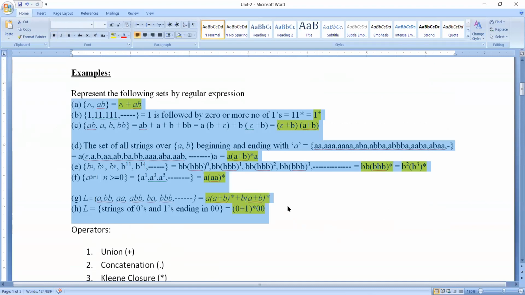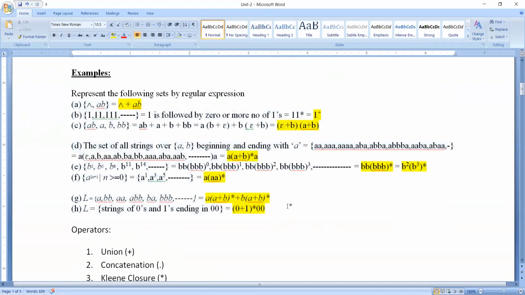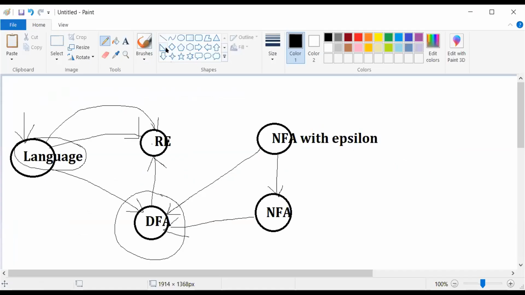How were we able to write them directly? If your language is simple enough, easy to understand, then from the given language we can directly write the regular expression.